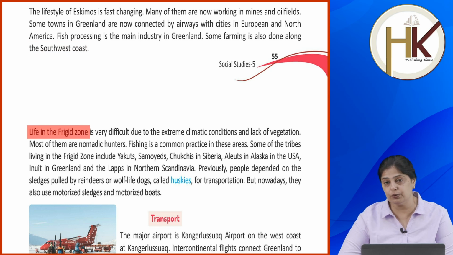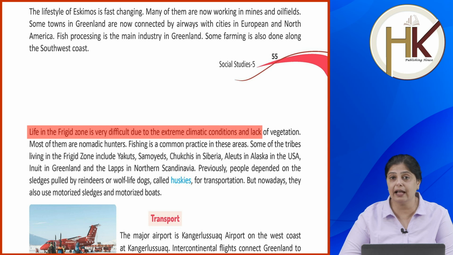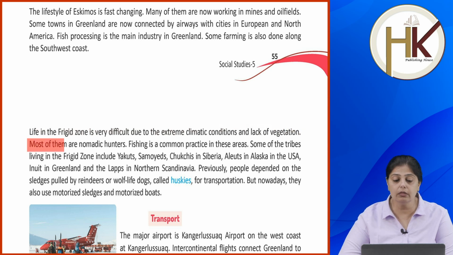Life in the frigid zone is very difficult due to the extreme climatic conditions and lack of vegetation. Most of them are nomadic hunters. Fishing is a common practice in these areas.